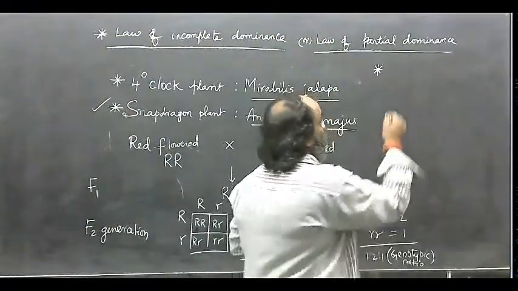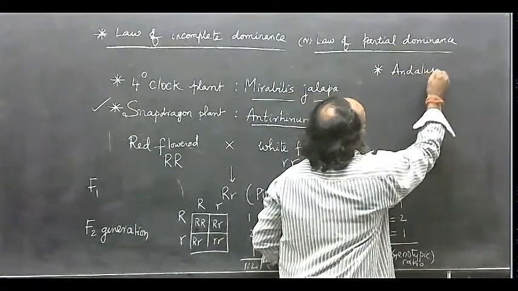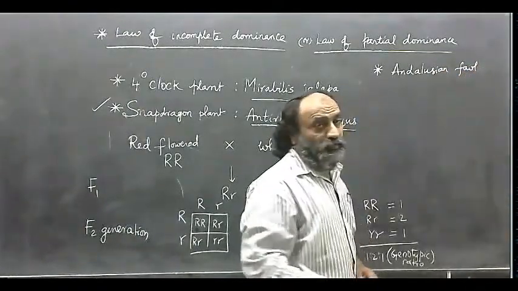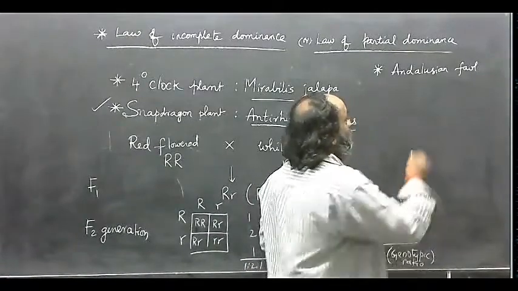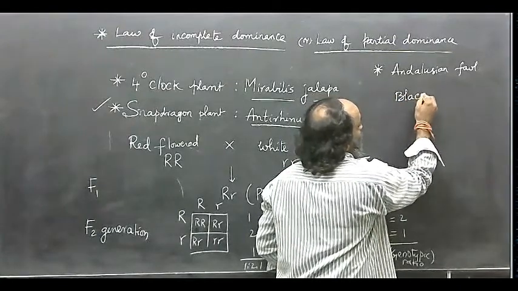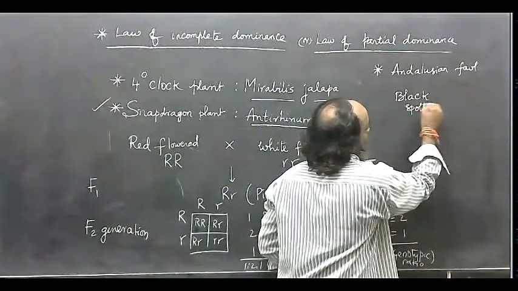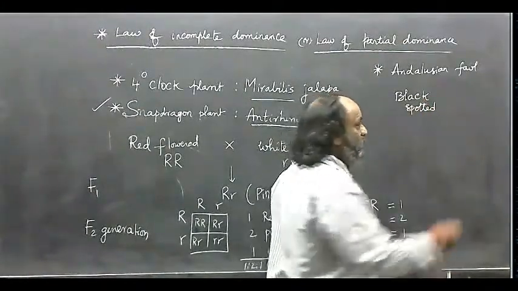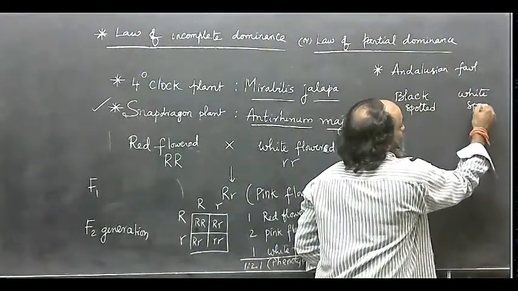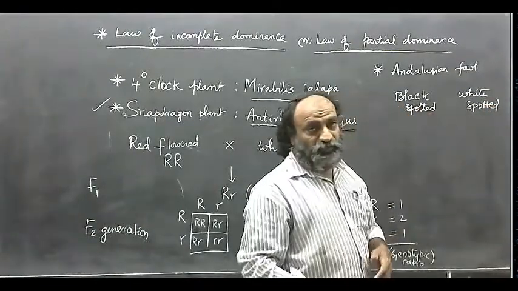And there is one more example following the law of partial dominance or incomplete dominance. It is Andalusian fowl. Fowl is a type of bird. There are black spotted birds and white spotted birds, birds with white spots and birds with black spots.